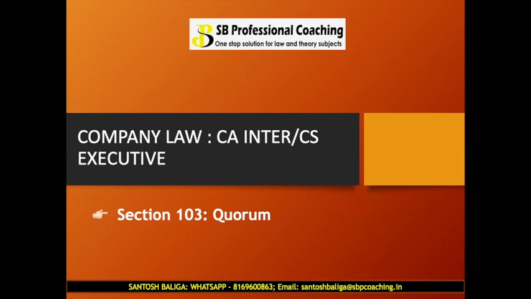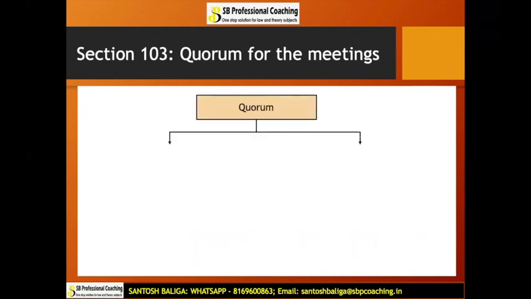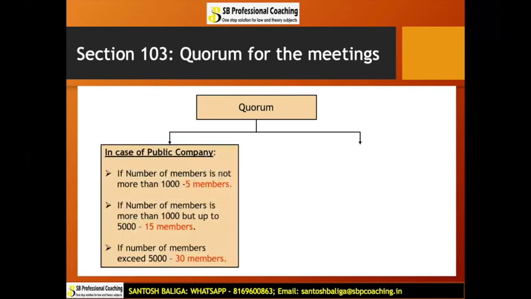Now, what does section 103 speak about quorum? It is a pretty simple section. If a particular company is a public company, and the number of members in that public company is not more than 1000, which means up to 1000, then the quorum will be 5 members.